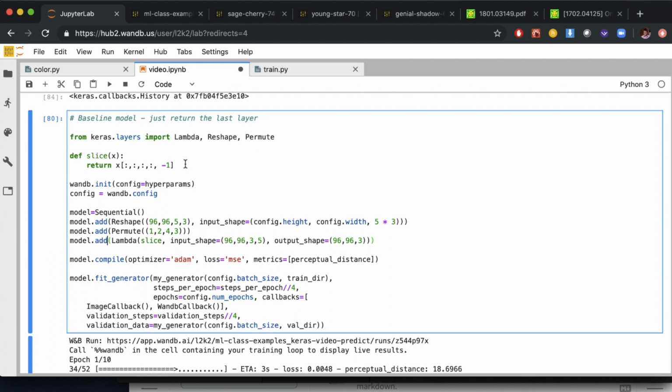So this is kind of a funny model. We wouldn't normally think of this as a deep learning model, but we've defined it as a Keras model. So we can actually call model.compile on it. We can give it the same optimizer. We can give it the same loss function, although it's not going to matter because there's nothing here really to optimize. And we can even call fit generator and see how it does.